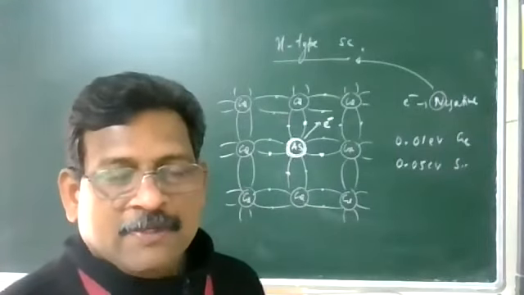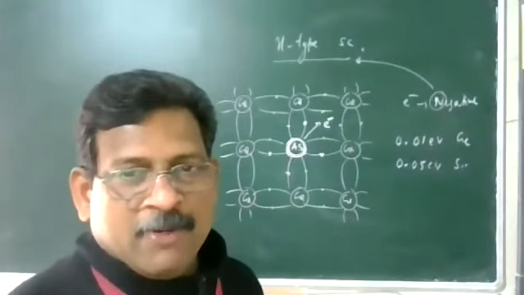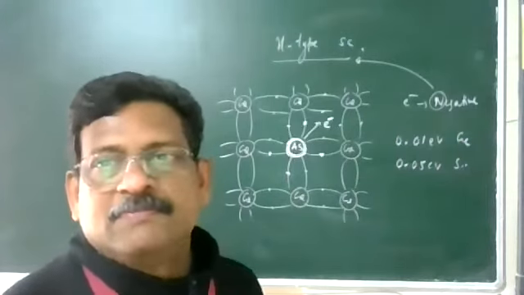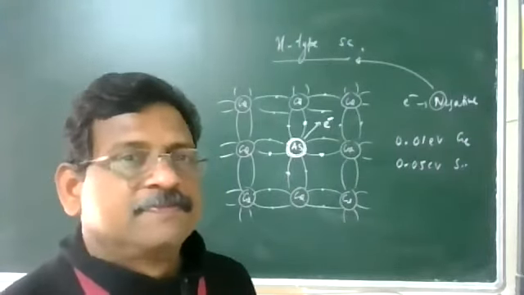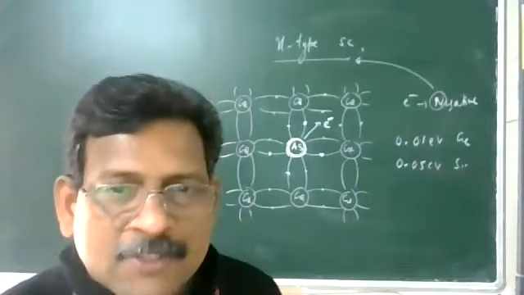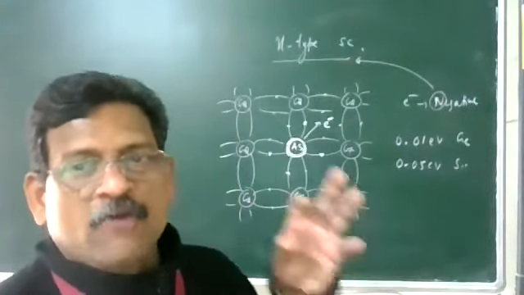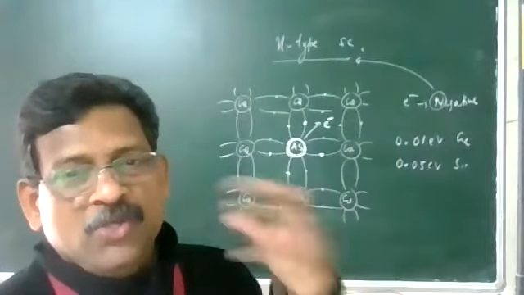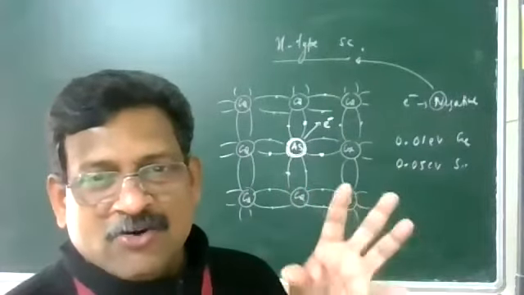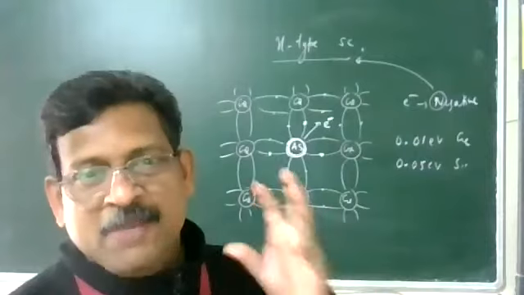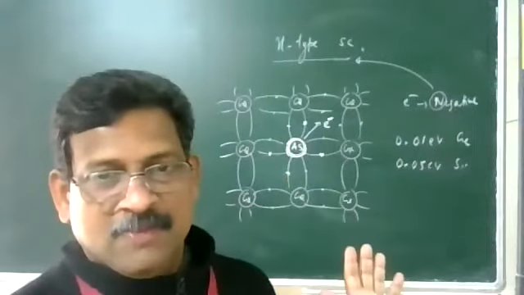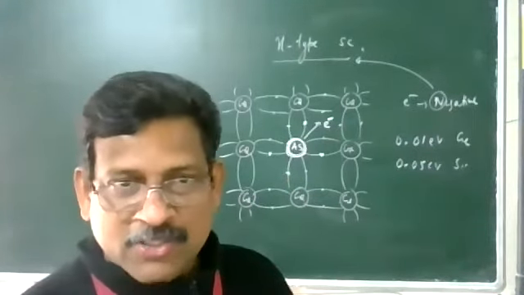Suppose you are adding 1000 arsenic atoms, how many free electrons will be available? 1000 free electrons. So addition of impurity produces an extra free electron to the crystal lattice, for each impurity atom added. Next, one more thing I am going to say.